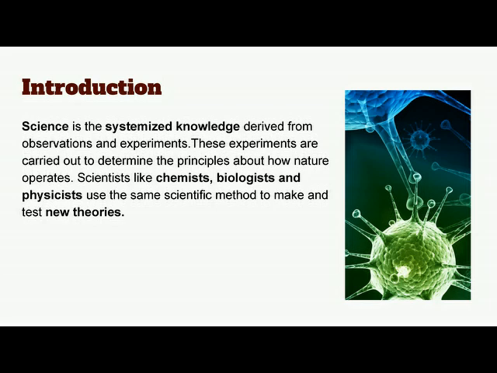Science is the systemized knowledge derived from observation and experiment. These experiments are carried out to determine the principles of how nature operates. Scientists like chemists, biologists, and physicists use the same scientific method to make and test new theories. Basically, science depends on two things: observation and experiment. Through these, we make hypotheses, then we test these hypotheses and make laws and principles. And we know how nature works and how things happen in nature.